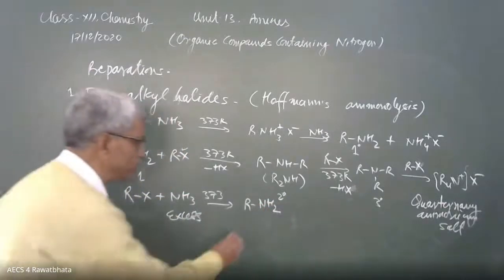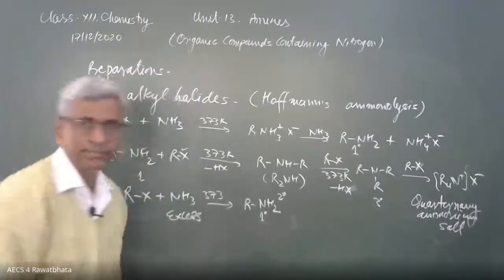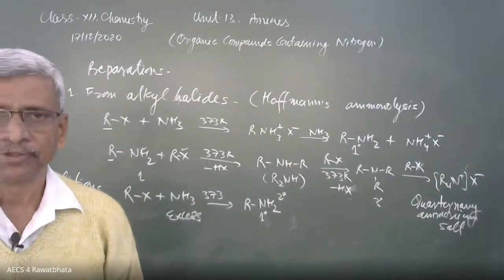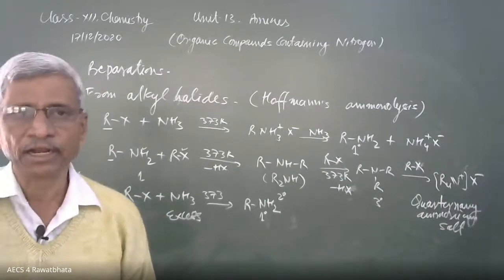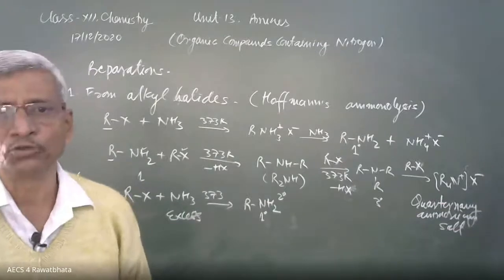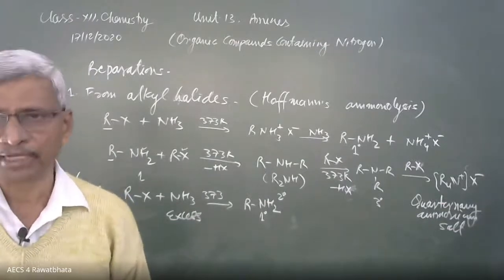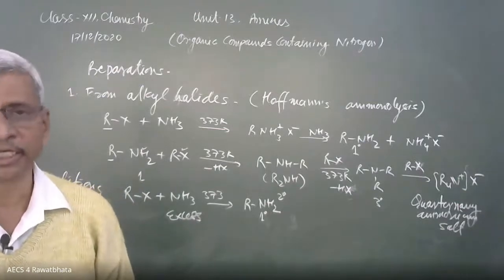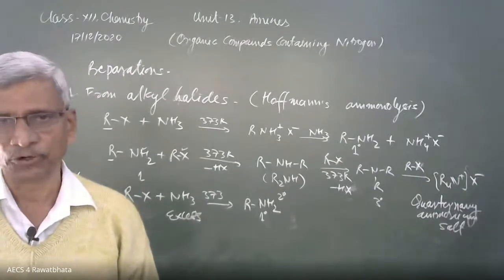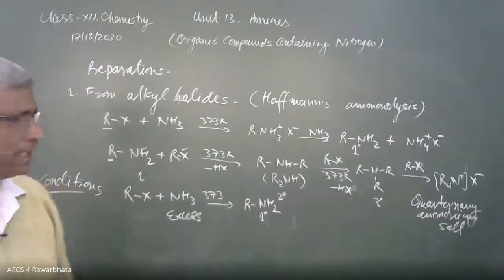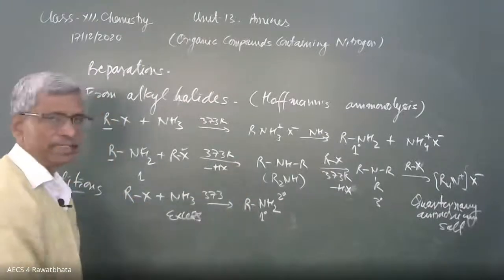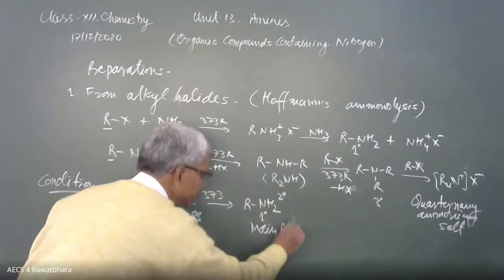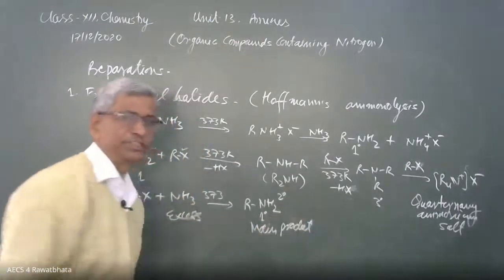We get the 1 degree amine as the major product, the main product. When ammonia is in excess, the alkyl groups approach ammonia instead of the 1 degree amine which is formed. So we do not get the 2 degree amine, 3 degree amine or the next compound as a major product. Basically we get the 1 degree amine. This is the main product. This is one condition.